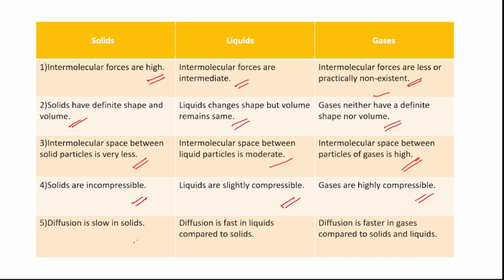Okay. Next, diffusion is slow in solids. Why? Due to intermolecular forces present between the particles of solids, the diffusion is very slow. Okay. Diffusion is fast in liquids compared to solids. Why? The particles of liquids have some space, so the rate of diffusion is somewhat fast in liquids compared to solids. Next, diffusion is faster in gases compared to solids and liquids. So gases are highly diffusible compared to solids and liquids.